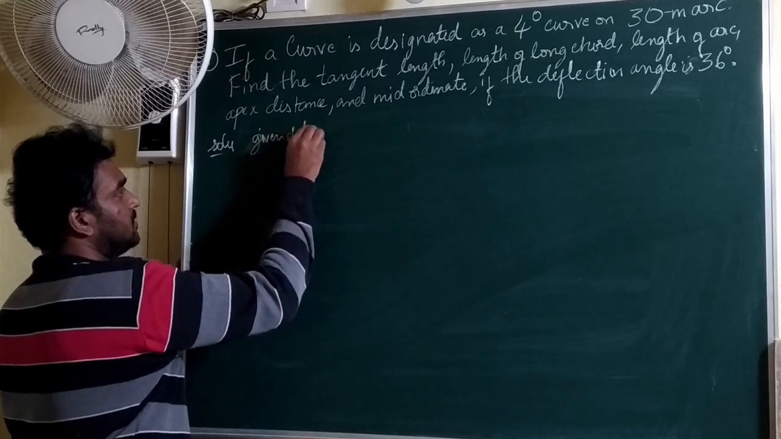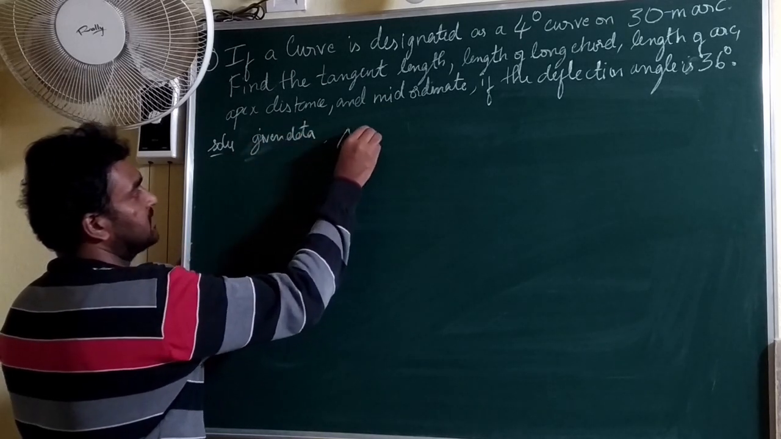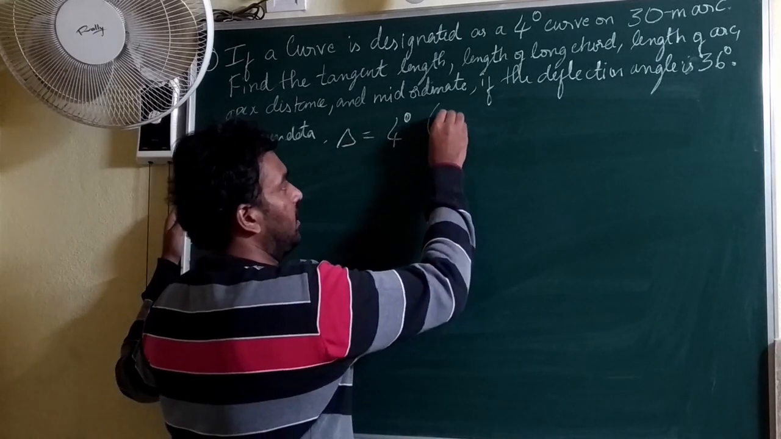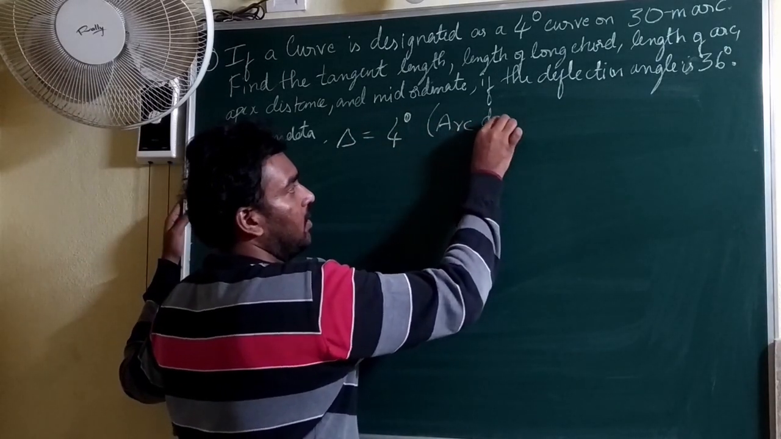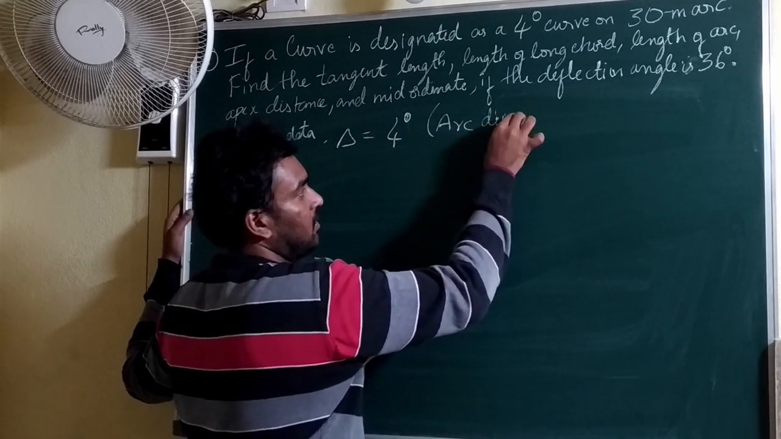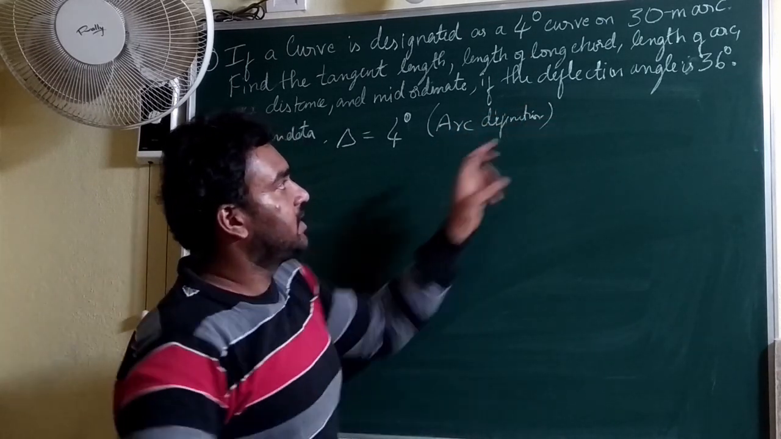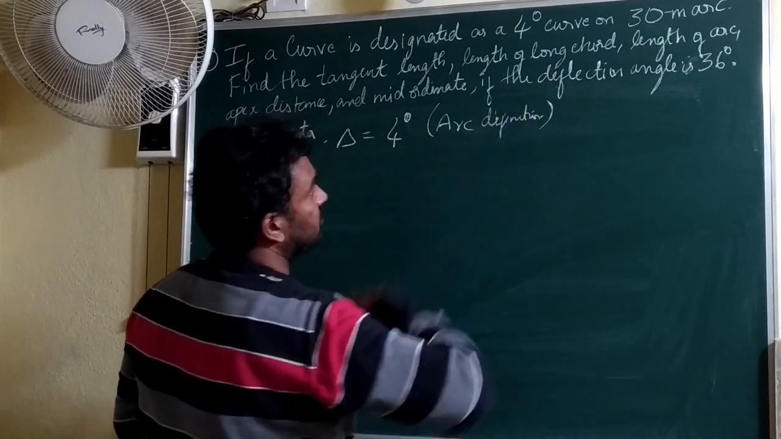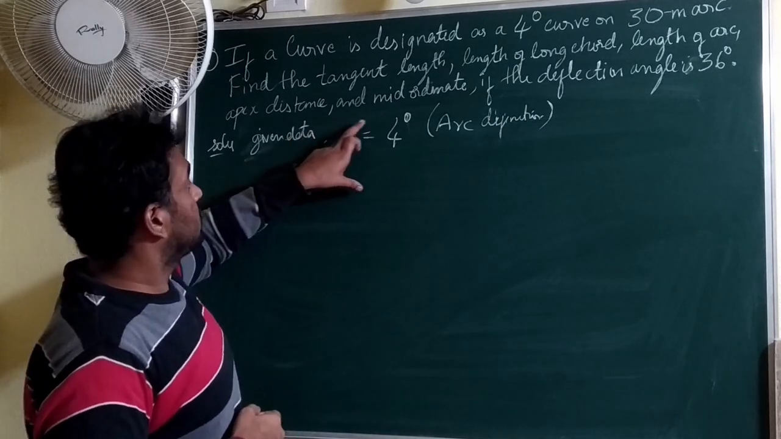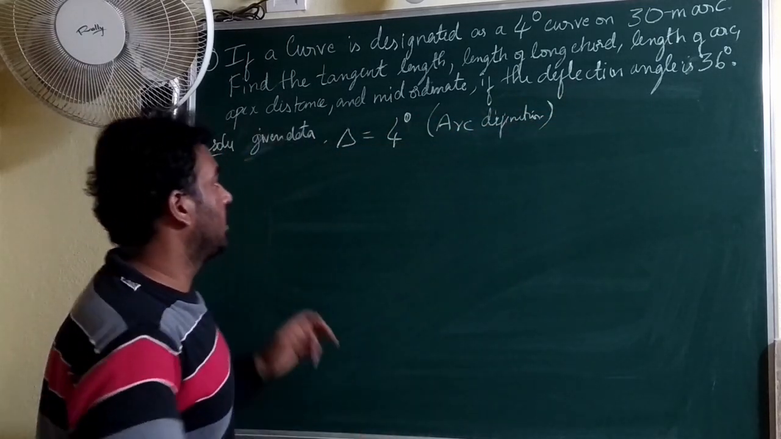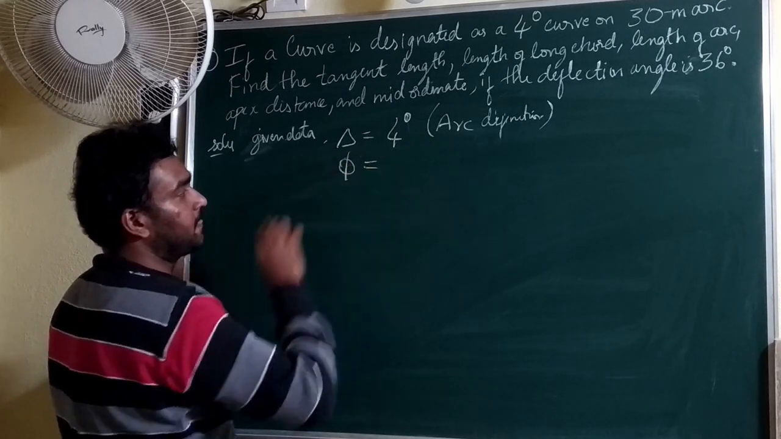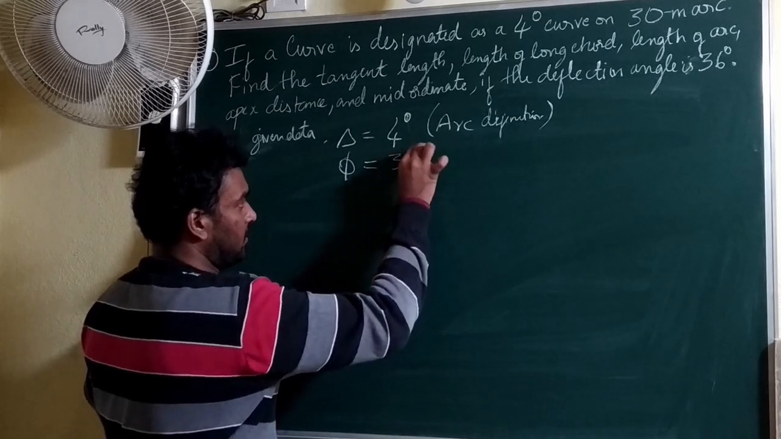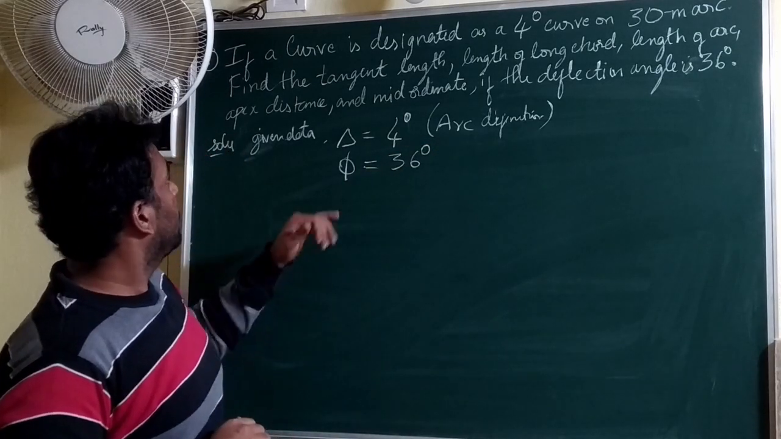The given data is: D is given as 4 degrees. In that, it is the arc definition. How will we know that it is the arc definition? He has mentioned on a 30-meter arc, that's why it's the arc definition. So by considering the arc definition, we can calculate anything. Also, the deflection angle Δ is given as 36 degrees. So let us start.